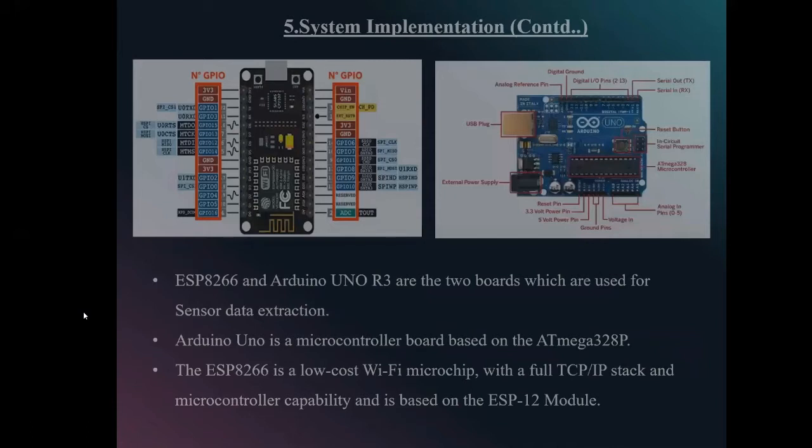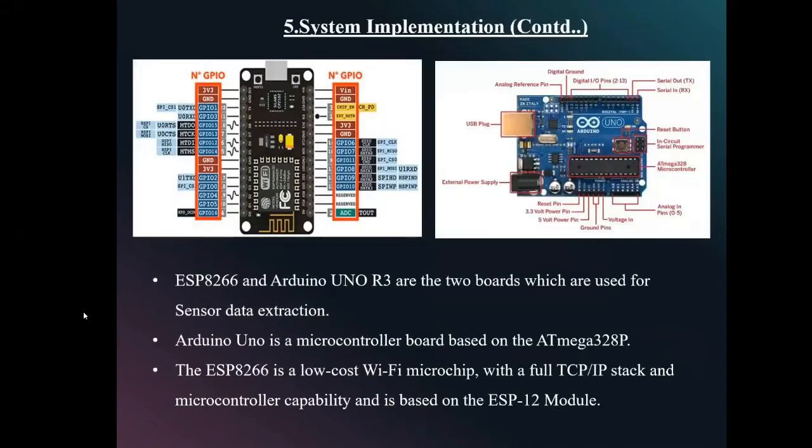ESP8266 and Arduino Uno R3 are the two boards which are used for sensor data extraction. The Arduino Uno is a microcontroller board based on the ATmega328P, whereas the NodeMCU is a module based on the ESP8266 with Wi-Fi, a full TCP/IP stack, and microcontroller capability.